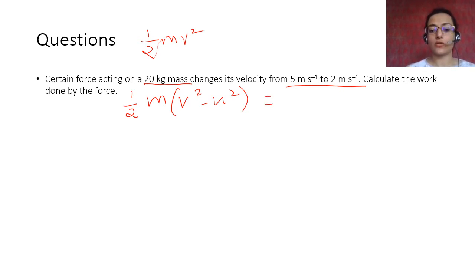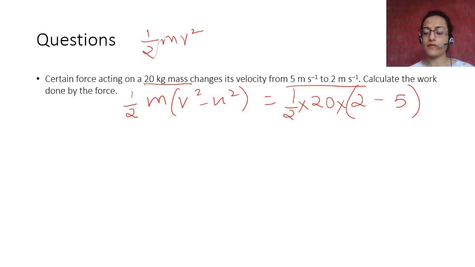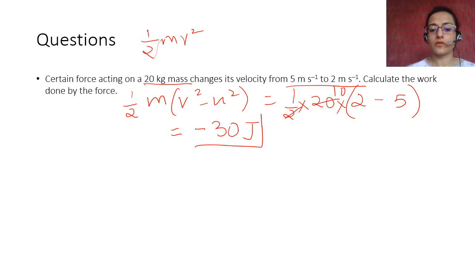Okay, so we calculate half into 20 into (2 square minus 5 square). Initial velocity is 5 and final velocity is 2, right? So this is 10 into (4 minus 25), which is minus 210 joule. Why is it minus? Because the direction of force applied and the direction of displacement are different, because it is reducing the speed. So the work done is negative. Okay, this is the work done.